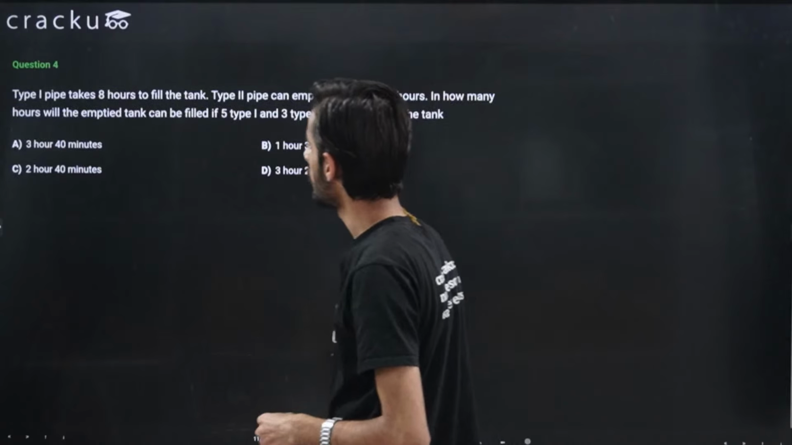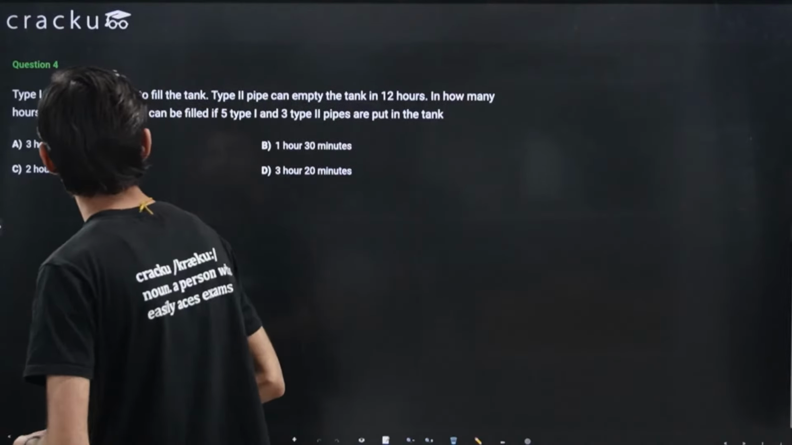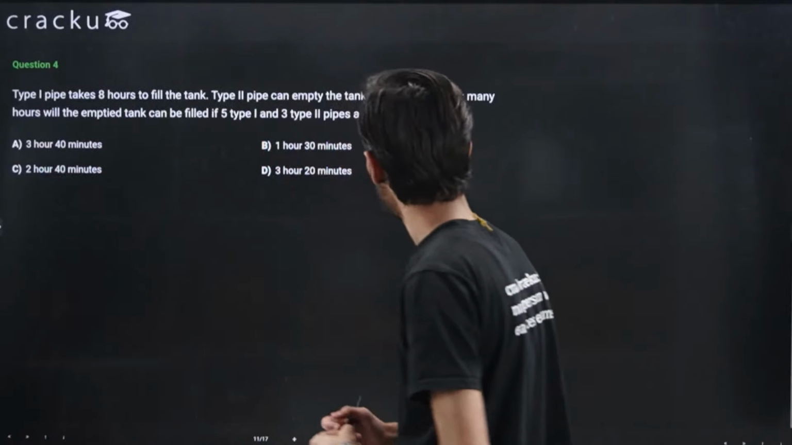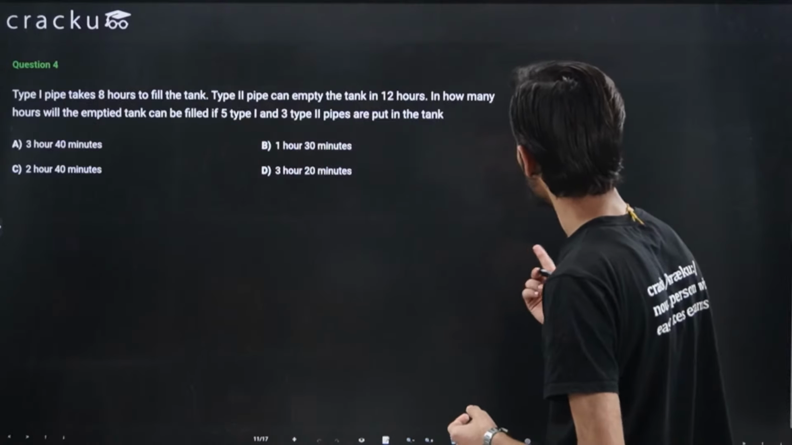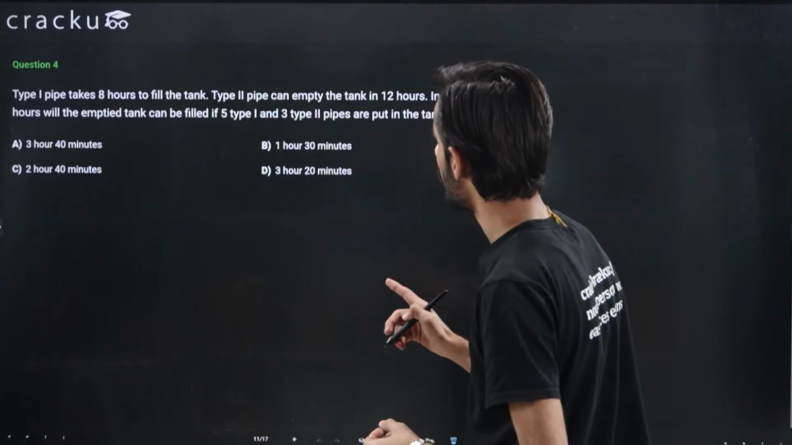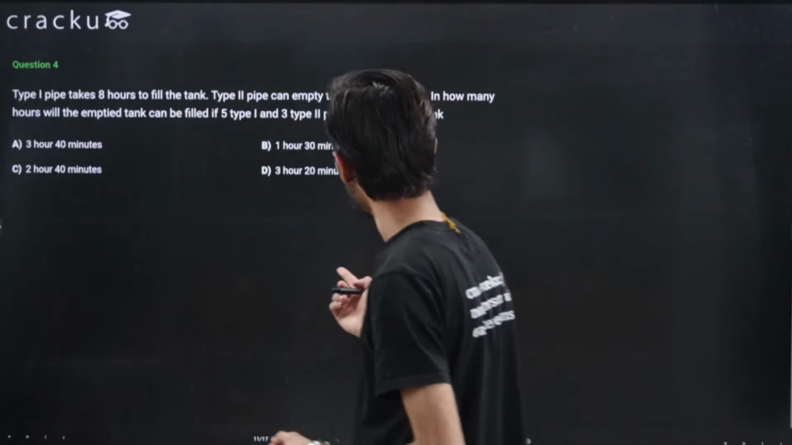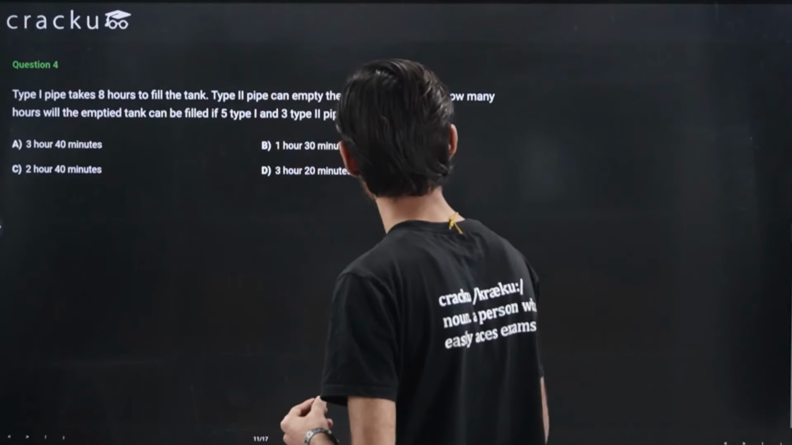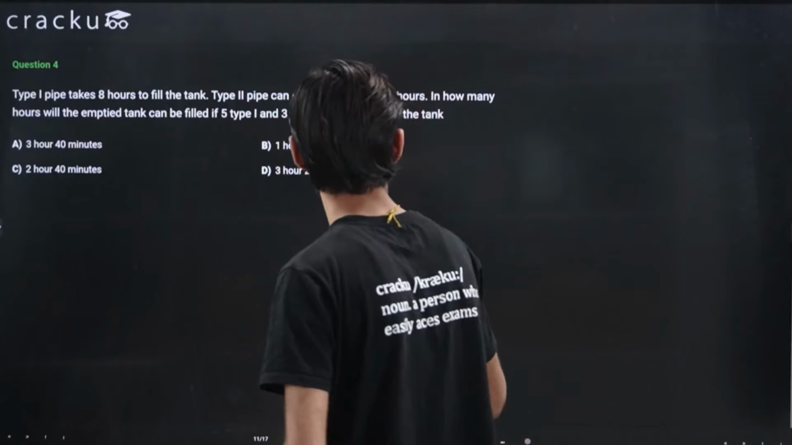In this question, we are given that type 1 pipe takes 8 hours to fill the tank. Type 2 pipe can empty the tank in 12 hours. In how many hours will the empty tank be filled if 5 type 1 and 3 type 2 pipes are put in the tank?